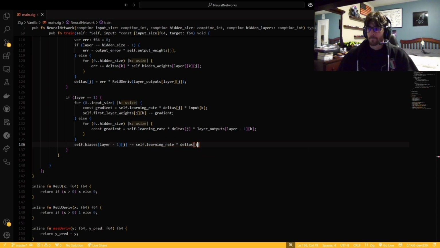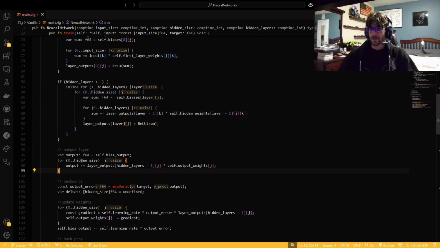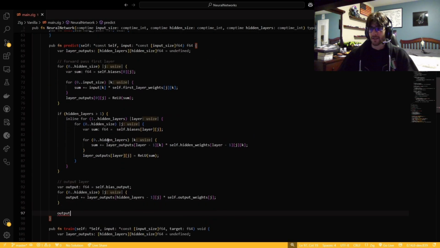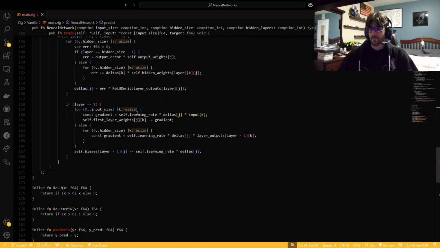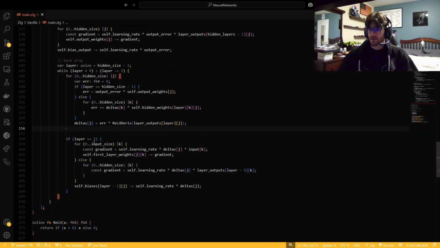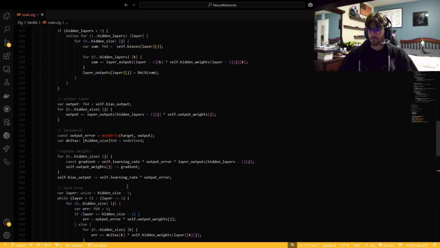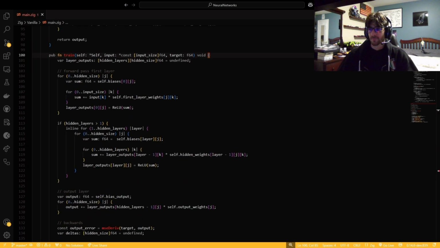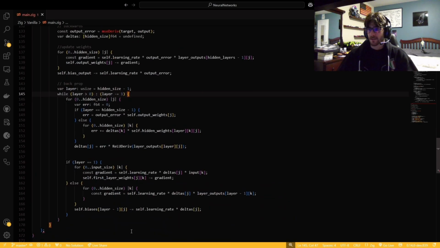Just a little thing to make it a bit more concise. And here we are copying and pasting the forward pass because it's the same thing. Yeah, I believe that is all. Oh yeah, I have a few little errors right there with these brackets. I believe it was the brackets that were messing everything up, and the indentation was throwing me off a bit. I'm not sure what this error was. I think it was just with the brackets, with one out of place from the copying and pasting.